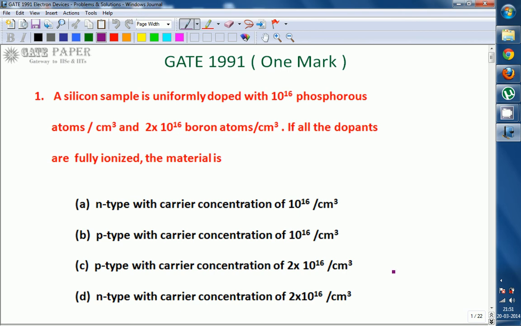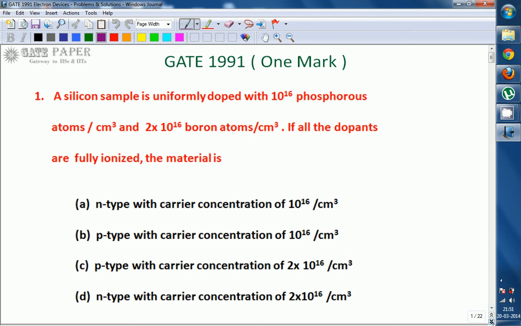Phosphorus is an example of pentavalent impurity. Pentavalent impurity will donate 1 electron for every 1 atom, that is, 10 power 16 phosphorus atoms means nothing but 10 power 16 electrons will be donated. Next, it is doped with 2 into 10 power 16 boron atoms. Boron is an example of trivalent impurity. Each trivalent impurity can accept 1 electron, creating 1 hole. Remember these points.